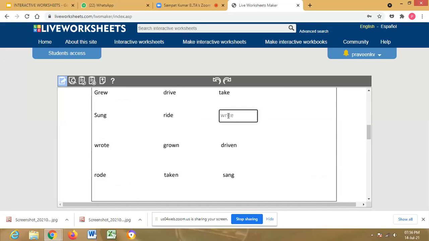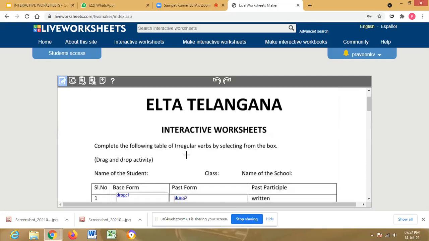And this is drag one. Make it as drag one. And wrote is drag two. So select wrote, and this is drag two. So like this, we have to go for the remaining.